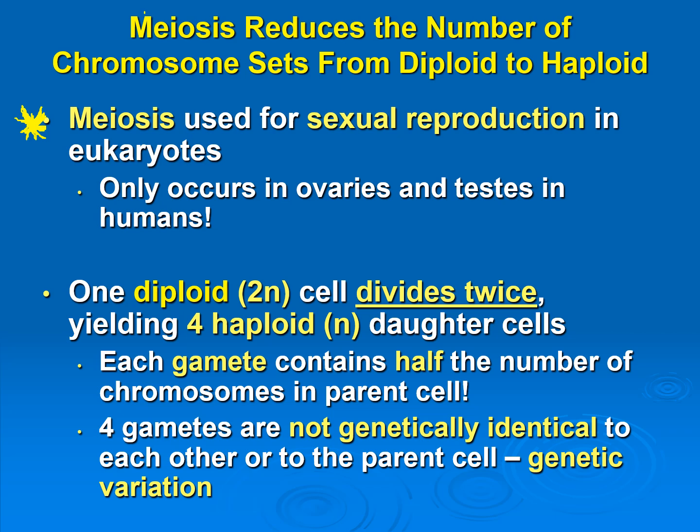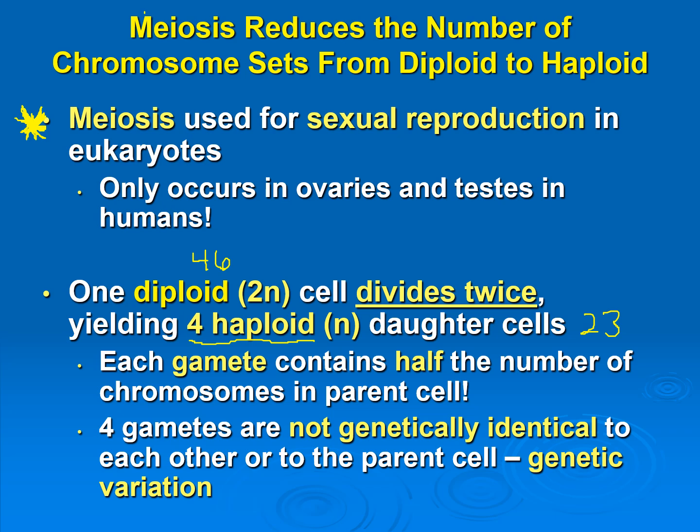And so when we do meiosis, we're going to start with a diploid cell with 46 chromosomes, and it's actually going to divide twice. And so we end up producing 4 haploid daughter cells. Each of these will have 23 chromosomes. And so each of these gametes will contain half the number of chromosomes in the parent cell we started off with. So we start with a cell with 46 chromosomes, and the gametes will each end up with 23 chromosomes.